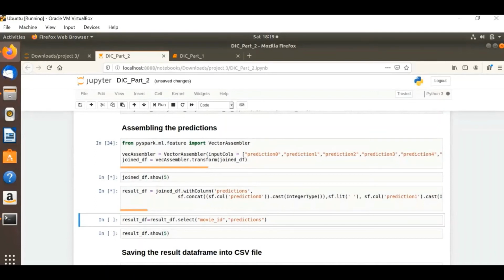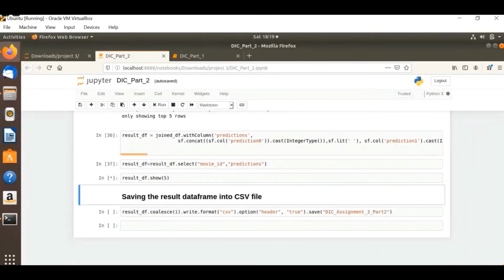Same thing, vector assembler, and finally exporting it to CSV.